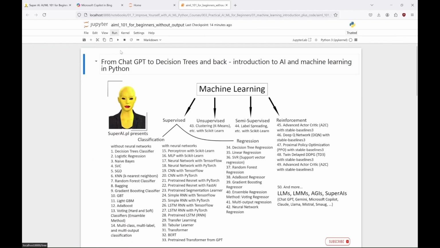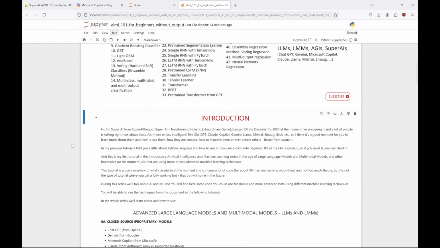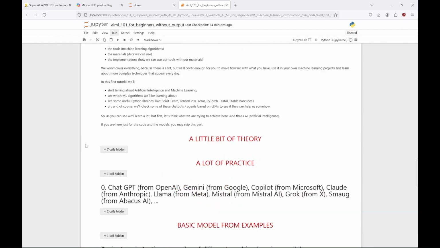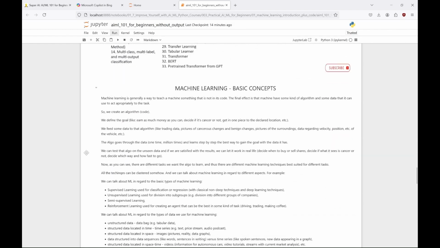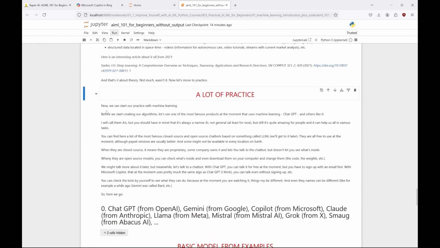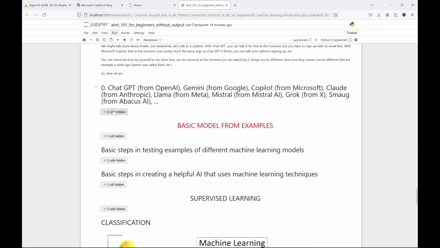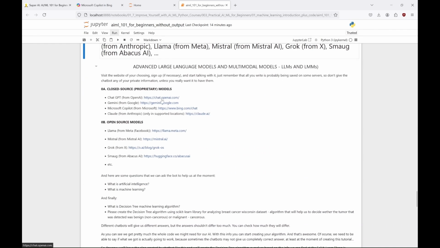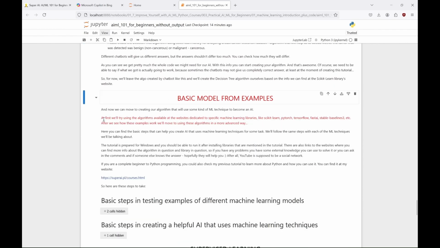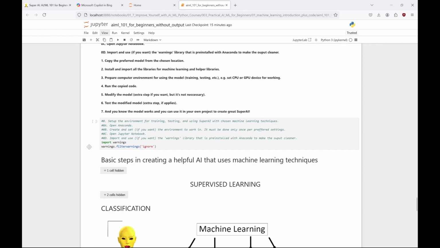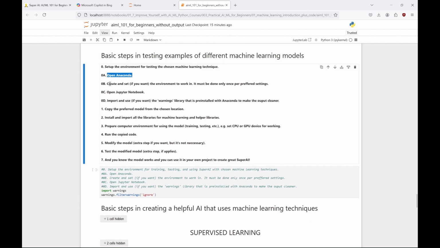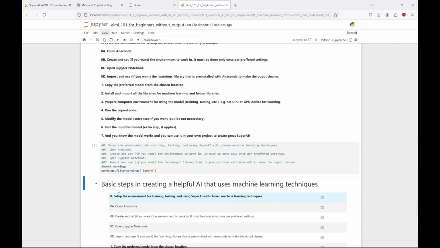So let's see what we've covered so far. We went through the introduction, a little bit of theory, basic concepts of machine learning. We started with a lot of practice. Online LLMs: I talked to Copilot, but you can try others too. We've talked about the basic steps in testing examples of different machine learning models. And now we can start running the code, with importing the first useful library. To run it, you can simply press Shift plus Enter. And we will be going through the next steps one by one.